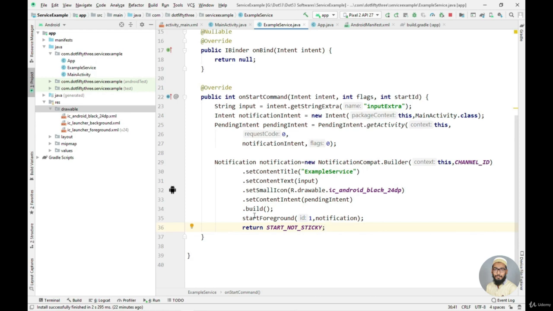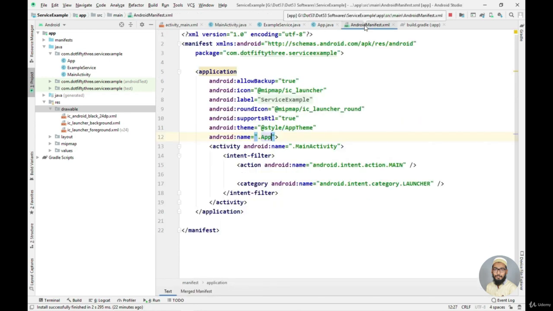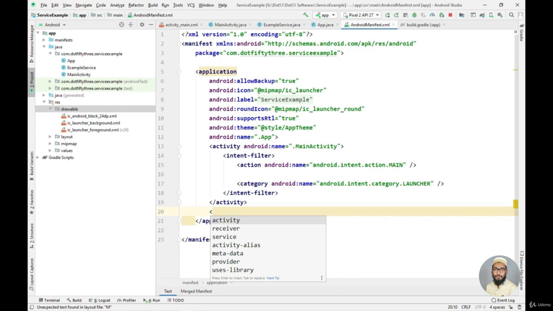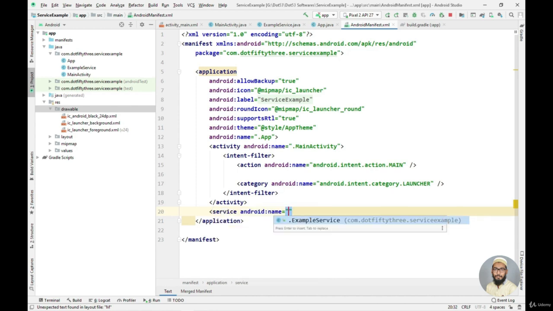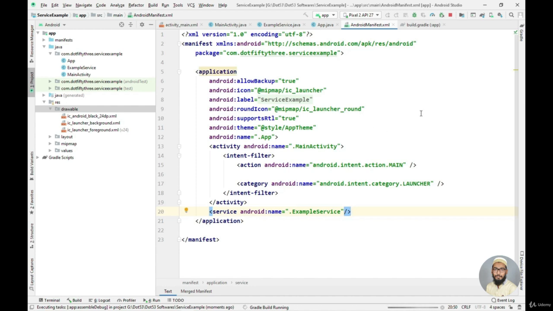Now before starting a service, we need to first register our service in our manifest file. So let's open our manifest file. It is somewhere right here. Now I want to register my service here. Inside this application tag, I'll simply say service, and then I will select my service, and done. Now let's run our application and see whether it is working or not.